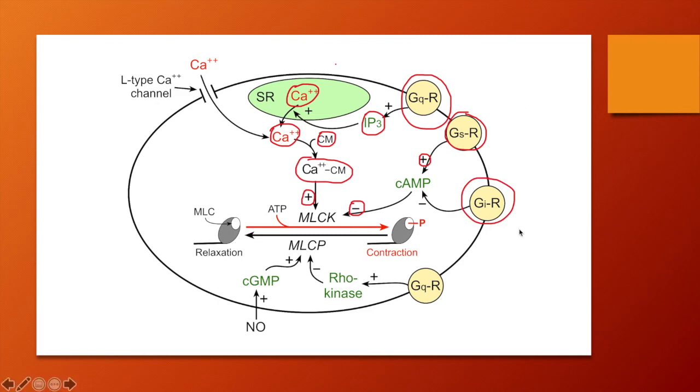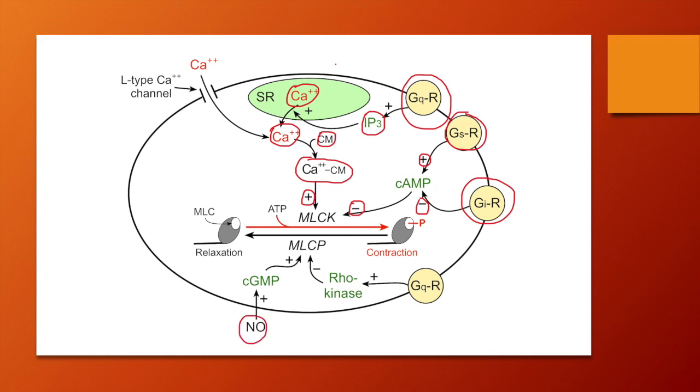In regard to the inhibitory alpha subunit, it's going to inhibit adenylate cyclase, and therefore cAMP is not going to be formed, and so myosin light chain kinase can function uninterrupted and it results in the phosphorylation of the myosin heads and contraction and vasoconstriction.